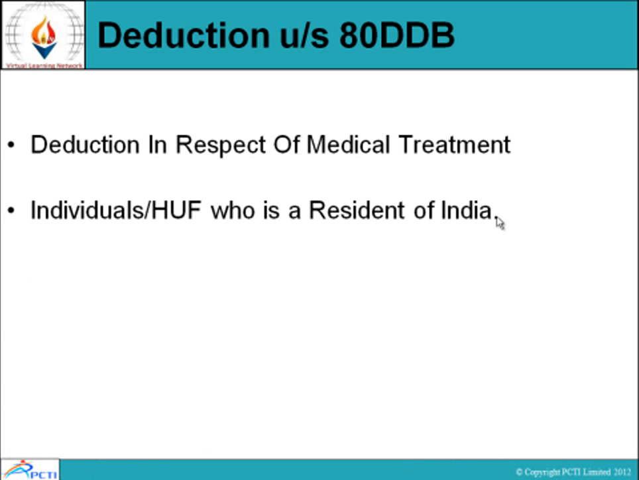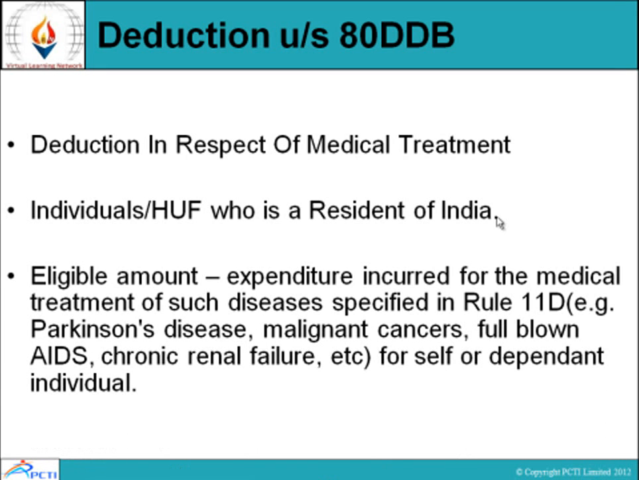And now deduction under section 80DD, deduction in respect of medical treatment, for individuals or Hindu undivided family who is a resident of India. Eligible amount: expenditure incurred for the medical treatment of such diseases specified in Rule 11D, that is Parkinson's disease, malignant cancers, full-blown AIDS, chronic renal failures, etc. for self or dependent individuals.